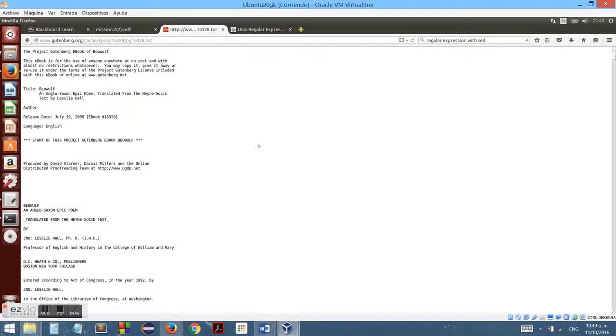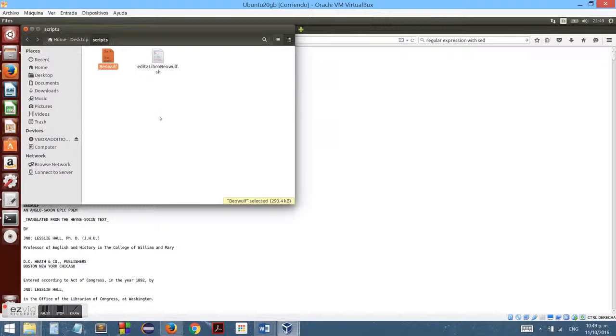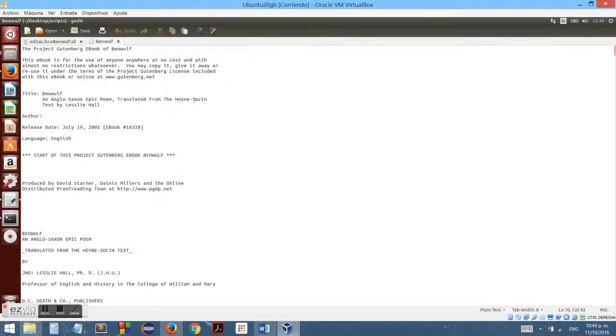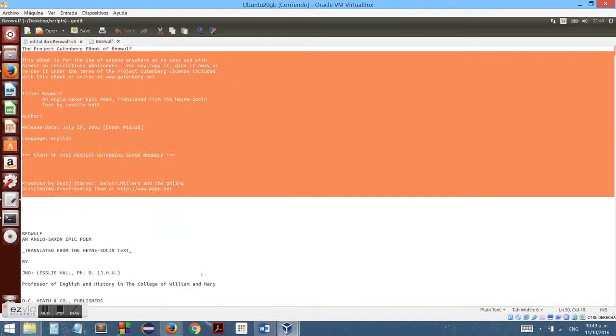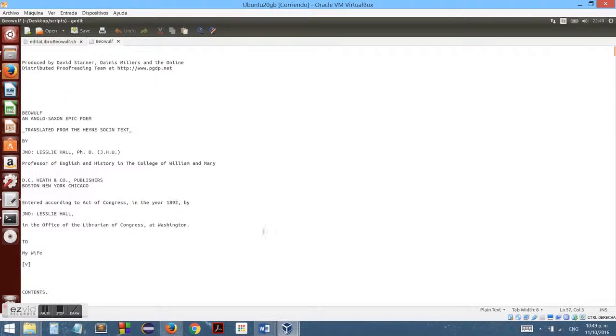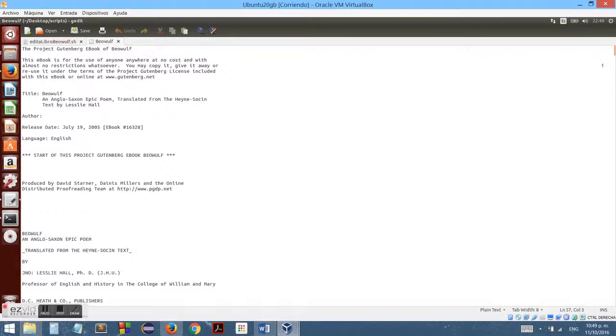So I just copied the content of the text file on the web page to a new text file on my desktop. So here it is, a whole book of Beowulf. Now, Beowulf is a warrior that defeats a monster called Grendel and its mother. And there is one particular event in the story of Beowulf that is of high importance.